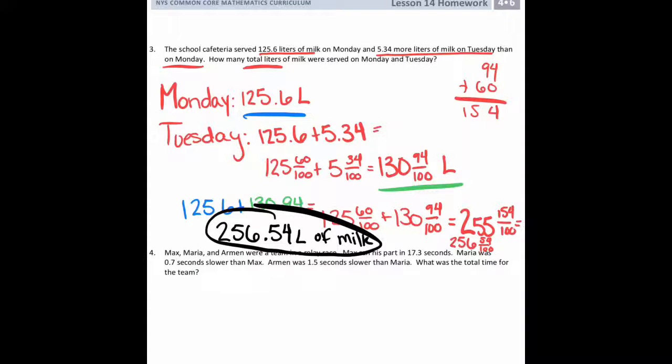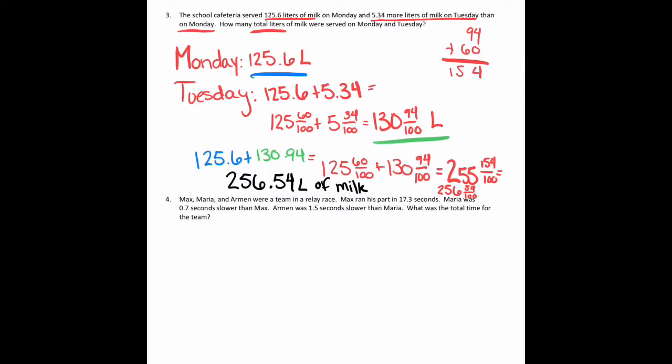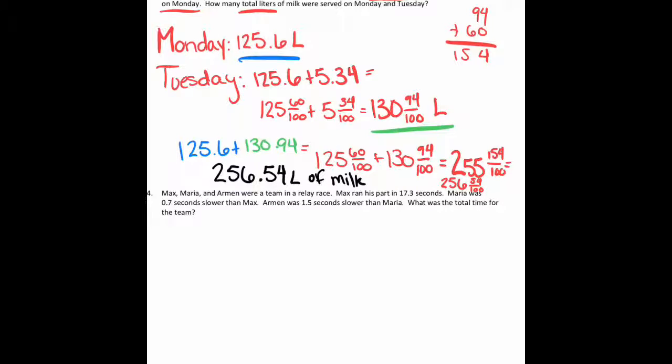Okay, let's move on to number 4. It says Max, Maria, and Armin were a team in a relay race. Max ran his part in 17.3 seconds. Maria was 0.7 seconds slower than Max, and Armin was 1.5 seconds slower than Maria. What was the total time for the team? So I've got to figure out each person's time before I can add them. So I'm going to start off with Max.